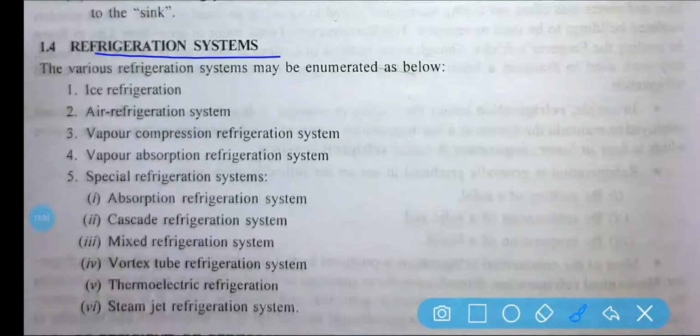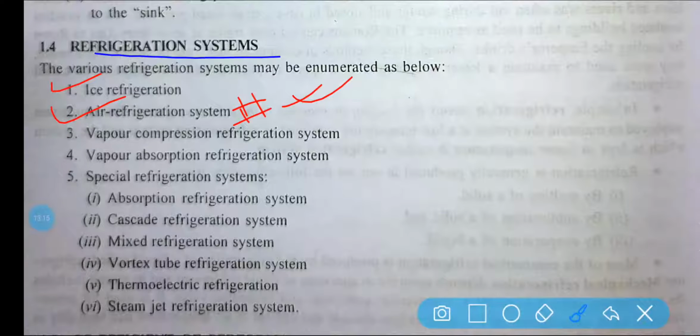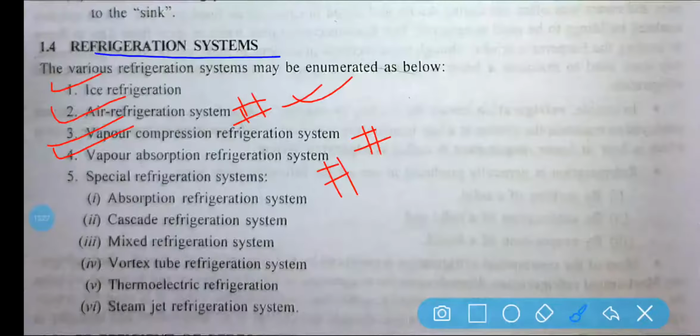So basically there you will see that ice refrigeration and air refrigeration systems are very important. Basically in airplanes, aircraft, it is used. The vapor compression refrigeration system is very important, it will be discussed, it is in your syllabus. The vapor absorption refrigeration system also is very important, it is in your syllabus also.